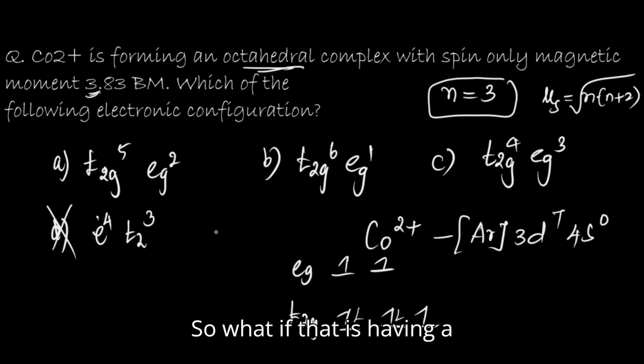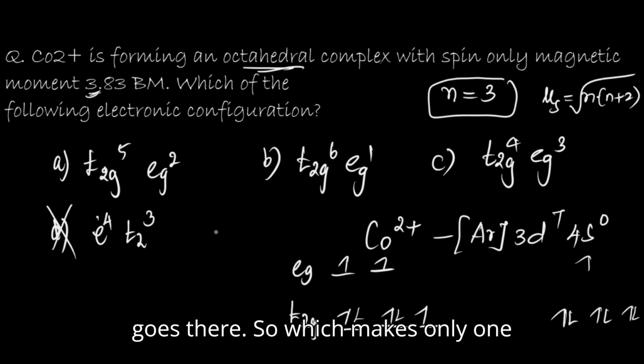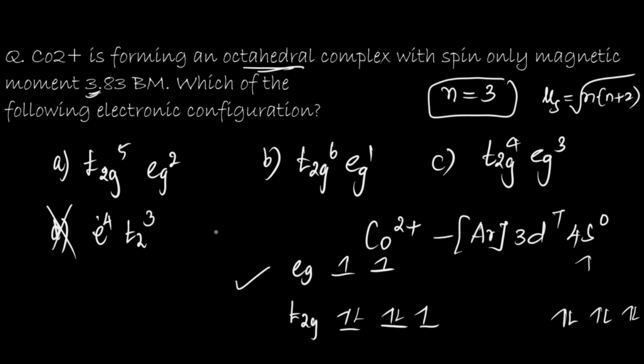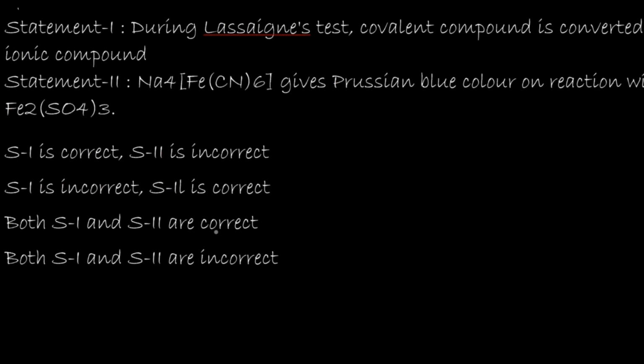What if that is a strong field? Then it will pair up like this. All 6 will be filled and then the 7th will go there, which makes only one unpaired electron. So the perfect configuration for the magnetic moment 3.83 is t2g5 eg2, which makes option A the right answer to this question.